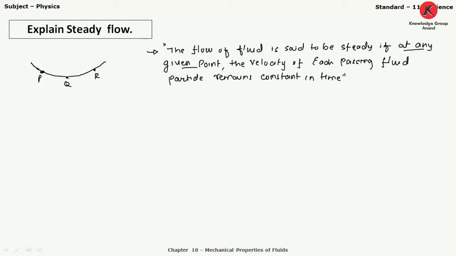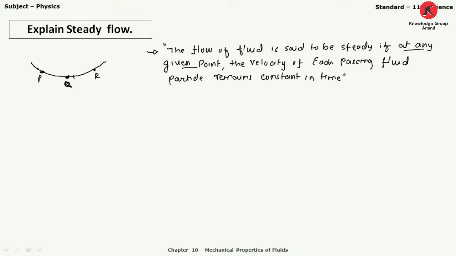Similarly, if we consider the point Q, here we have indicated the point Q, all the particles of fluid passing at this point Q have the same velocity. But suppose let us consider another point.